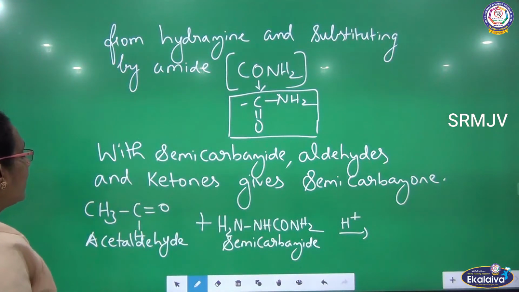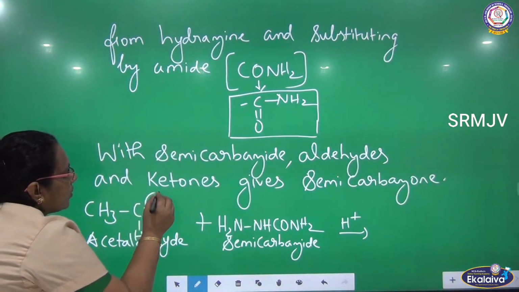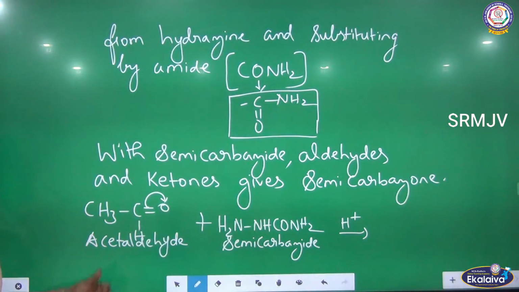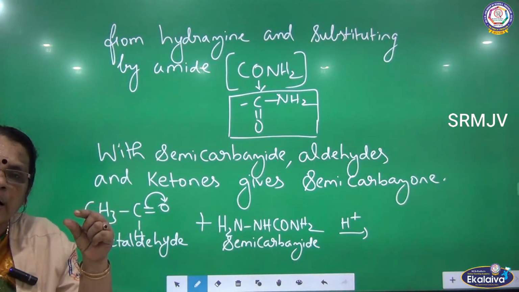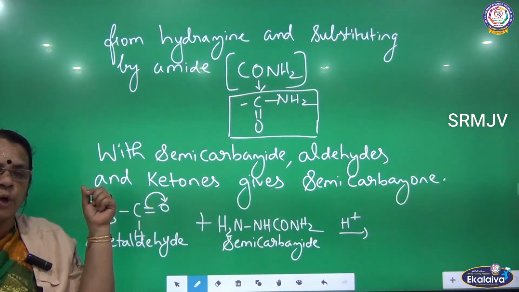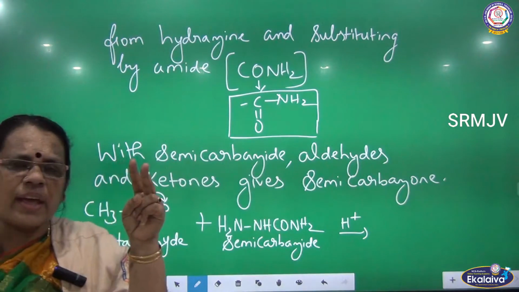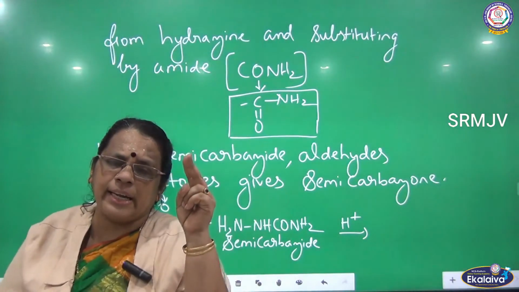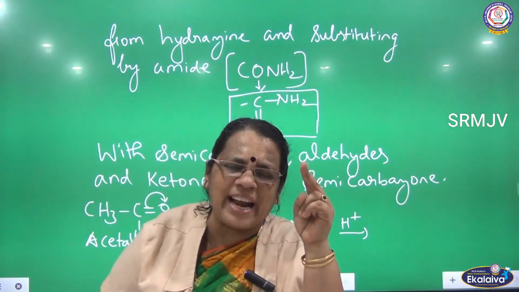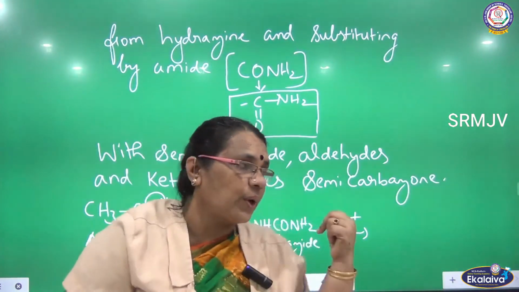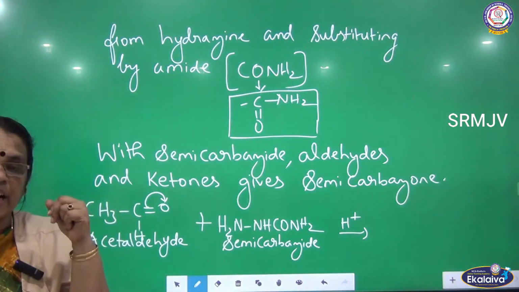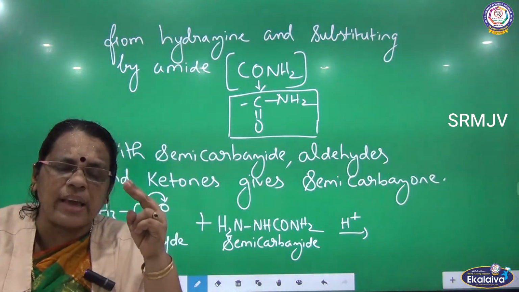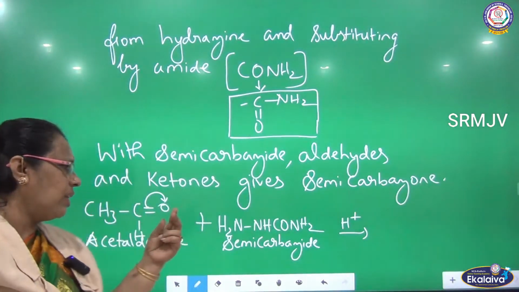So what is happening here? Listen here. One of the bonds is shifted towards oxygen. See, there is a double bond between carbon and oxygen. Already I told you about the polar nature of the carbonyl group. What is polar nature? When there are two different atoms whose electronegativity values are different. Here, carbon and oxygen are different atoms, so they differ in their electronegativity values.